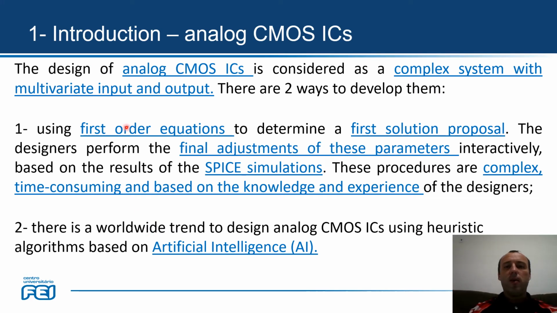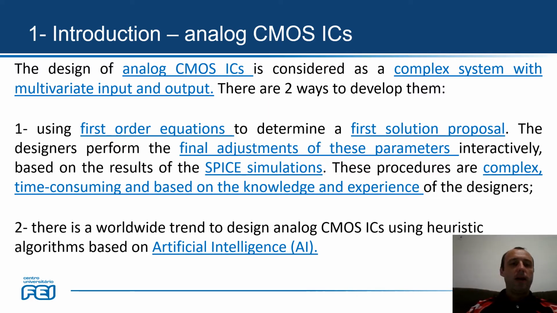So analog CMOS ICs are considered a complex system with multivariate input and output, and normally there are two ways to develop them. One is using first order equations to determine a first solution proposal, and then designers can perform final adjustments of parameters interactively based on the results of SPICE simulations. These procedures are complex, time-consuming, and based on the knowledge and experience of the designers, a really manual process.